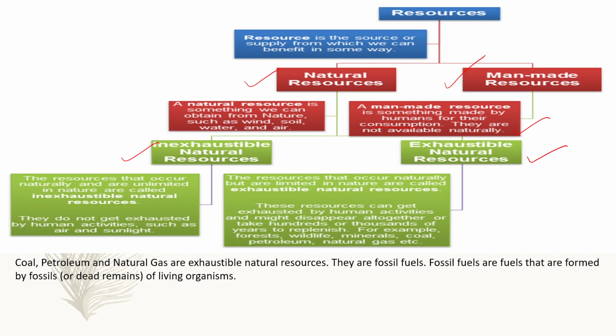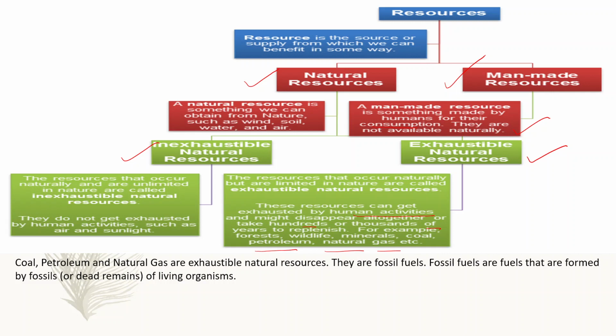These resources can get exhausted by human activities and might disappear, and will take hundreds and thousands of years to replenish, that is, to form again. For example, forest, wildlife, mineral, coal, petroleum, natural gas, all these are examples of natural resources.